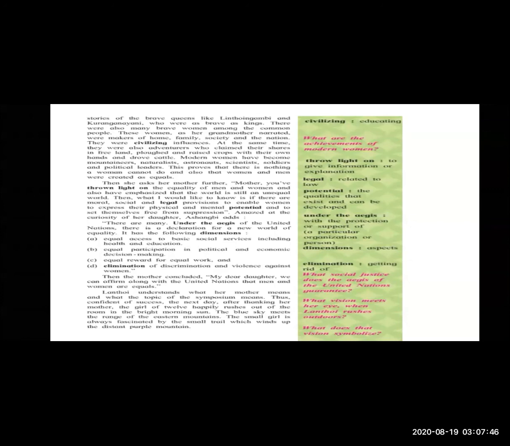On a Sunday, little Lanthai seeks help from her parents to represent the Siroi Lily House as a speaker in the symposium on the topic of God created men and women as equal.